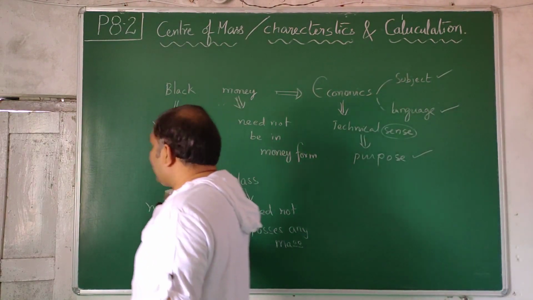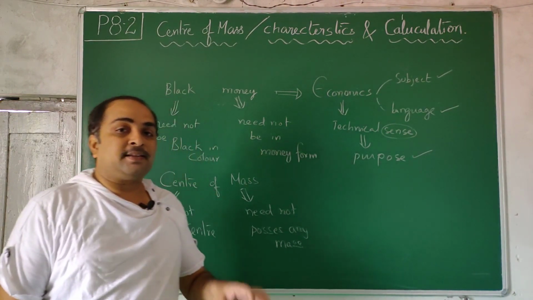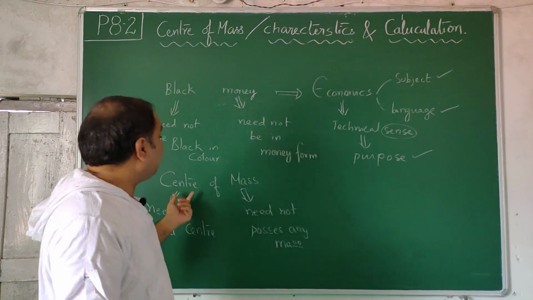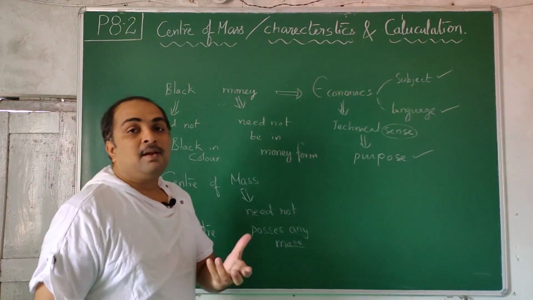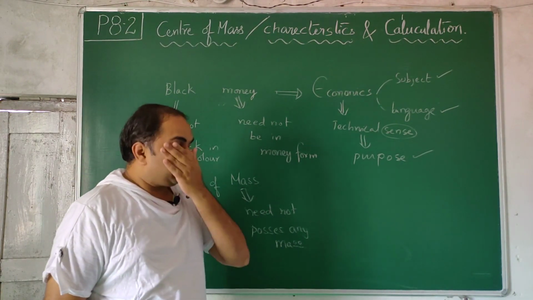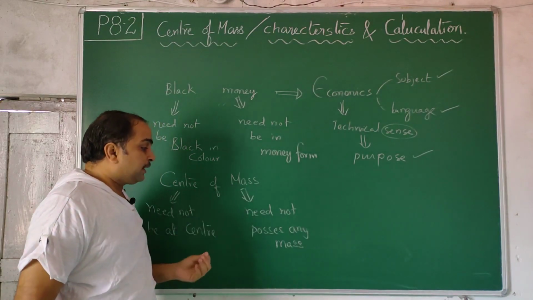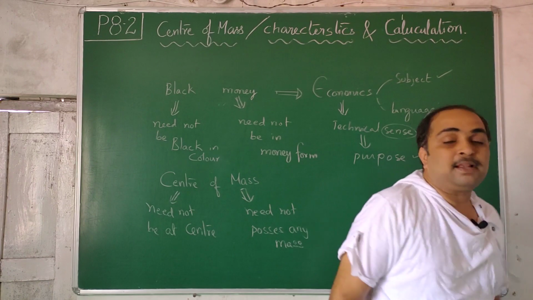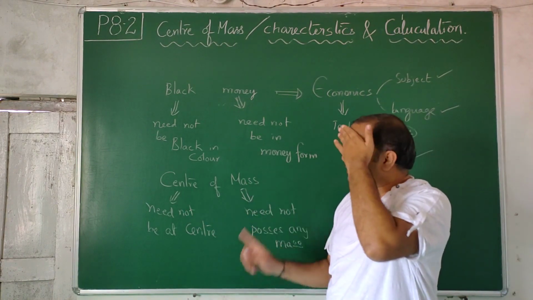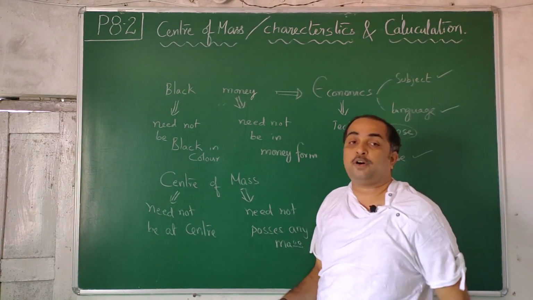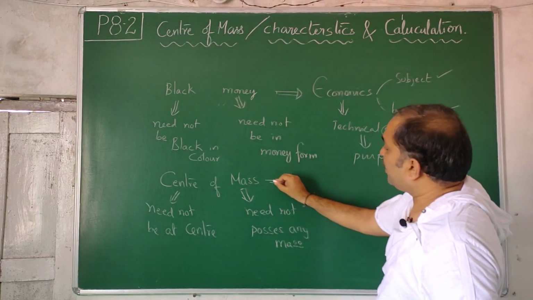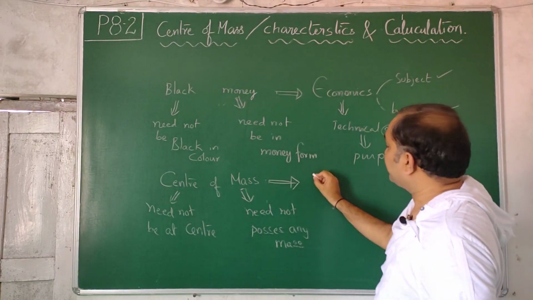Likewise, center is a word, dictionary meaning will be there. Center is something which is located at equal distances from all, something like that will be there. Mass is a word, will have the content of matter present, something in English dictionary you will find it. So these two words like black and money, they are being taken from a dictionary, center and mass, but when you use it in center of mass form in physics, now this is coined word in physics.